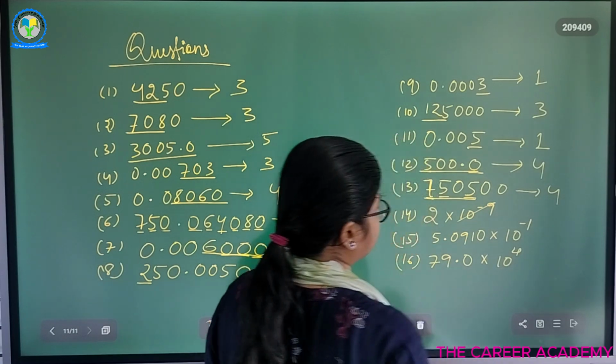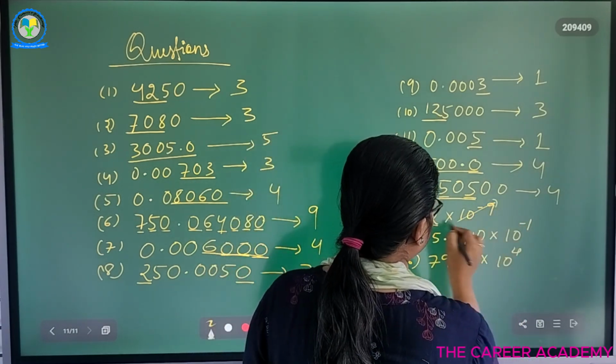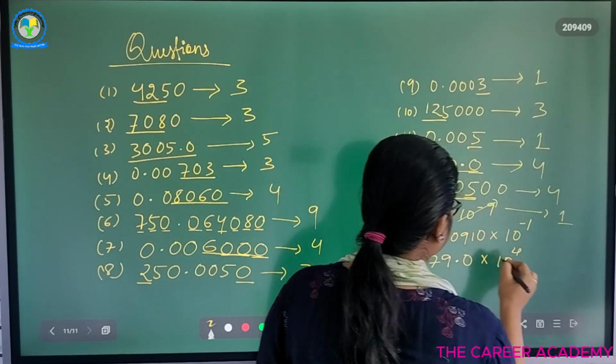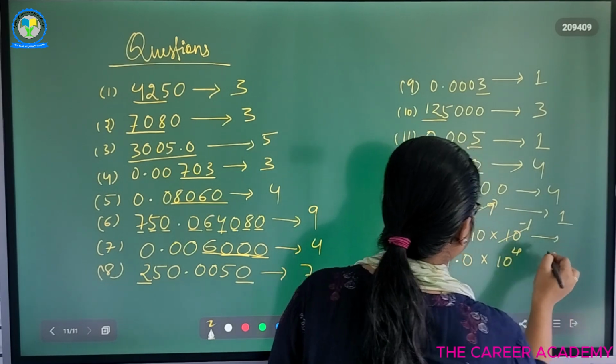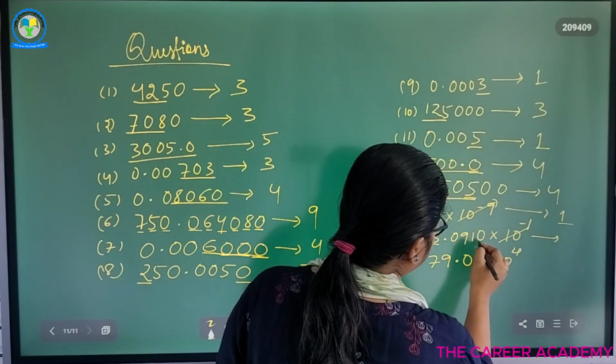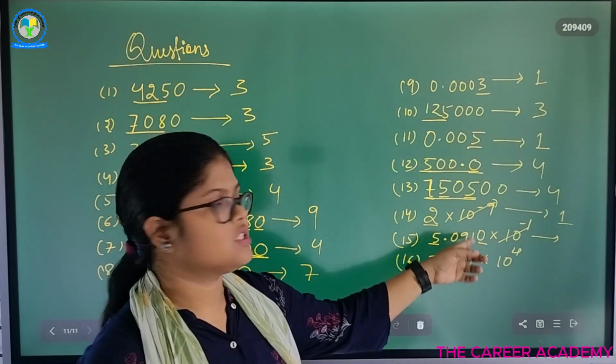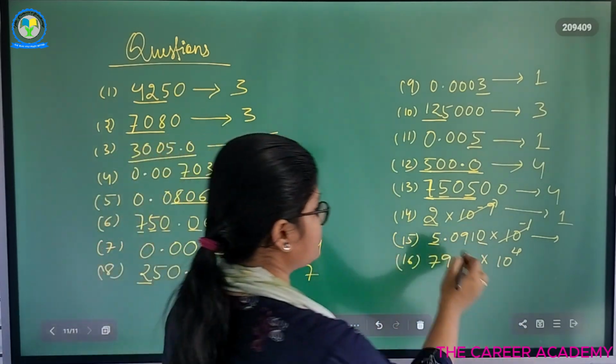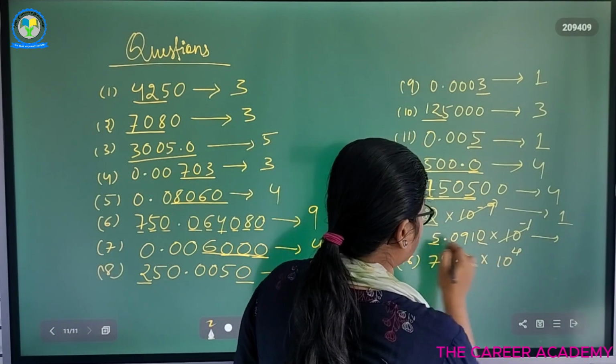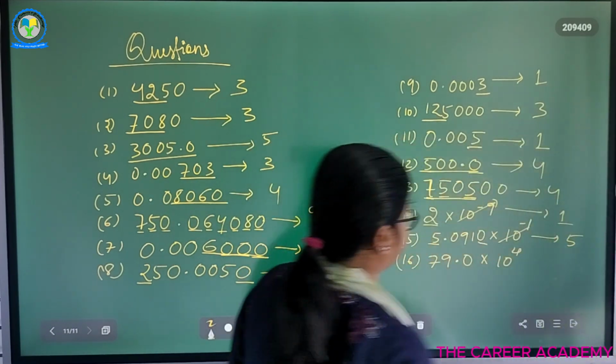This is not considered as significant. So we have 1 significant figure. This is not considered to be significant. So we have 1, 2, 3, 4, 5. In between two significant digits, all are taken to be significant. So 5 and 0. And this is 5 significant figures.